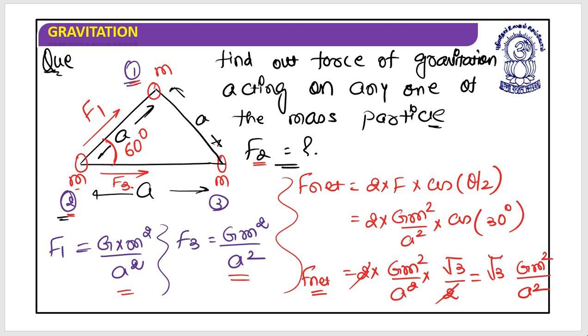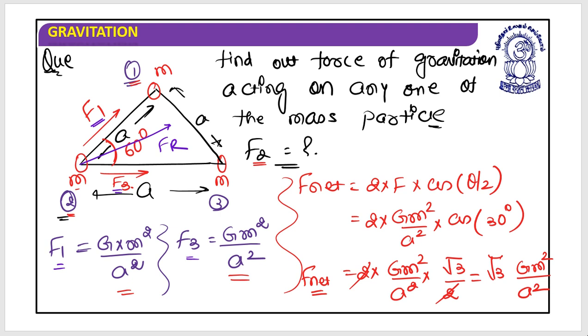Okay, now the question arises: in which direction does it act? My answer would be that this is F1, this is F3. They are both the same in magnitude, so their resulting force will be along the angle bisector. So this is the direction of FR.